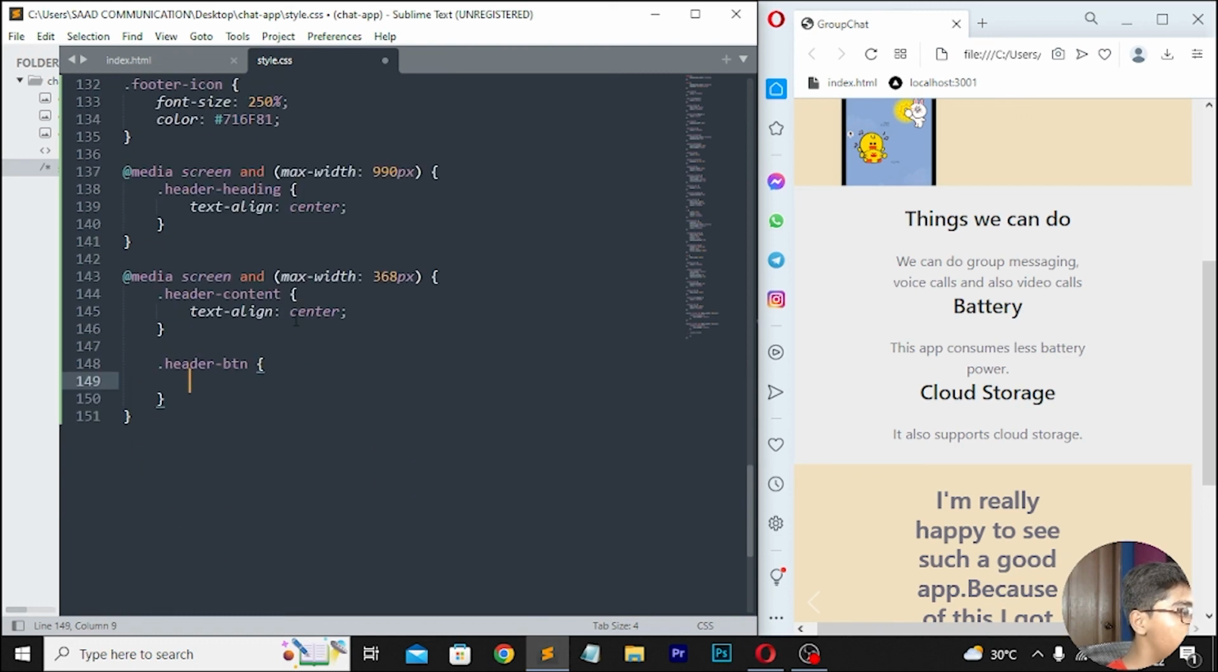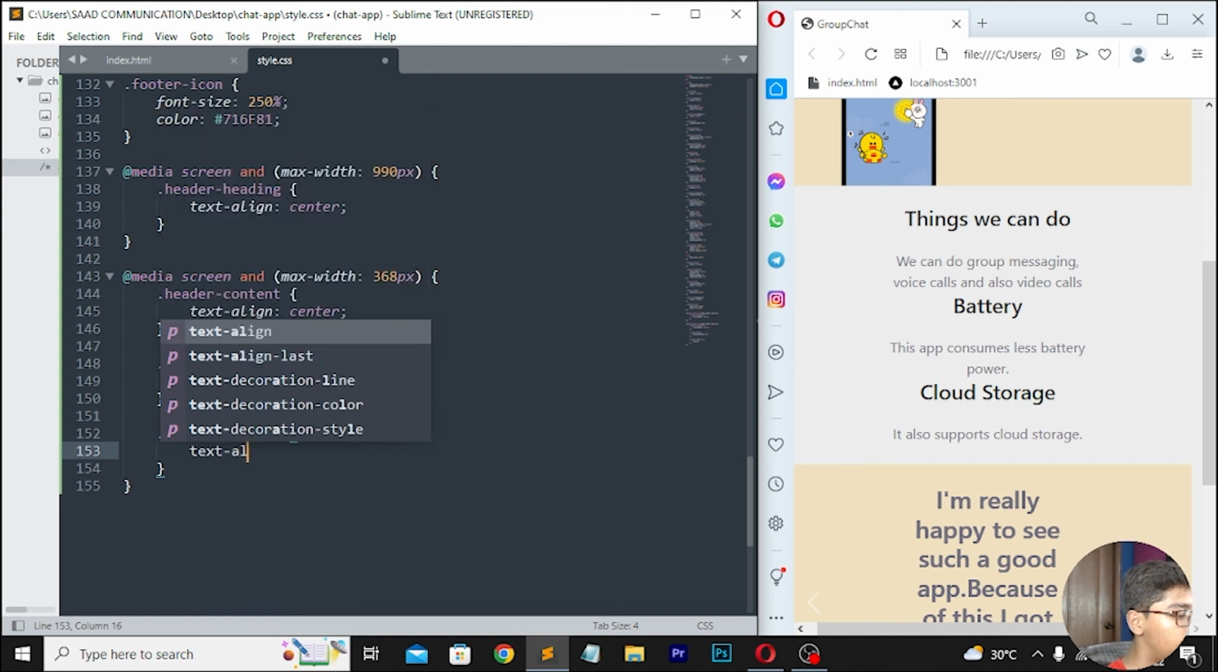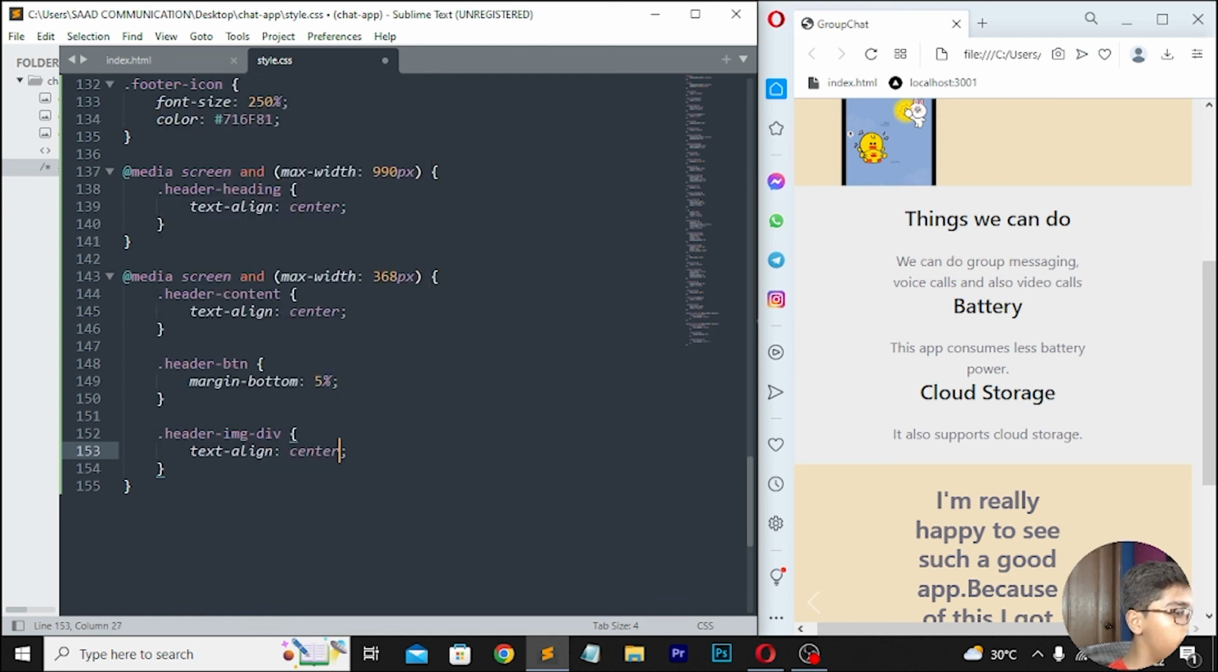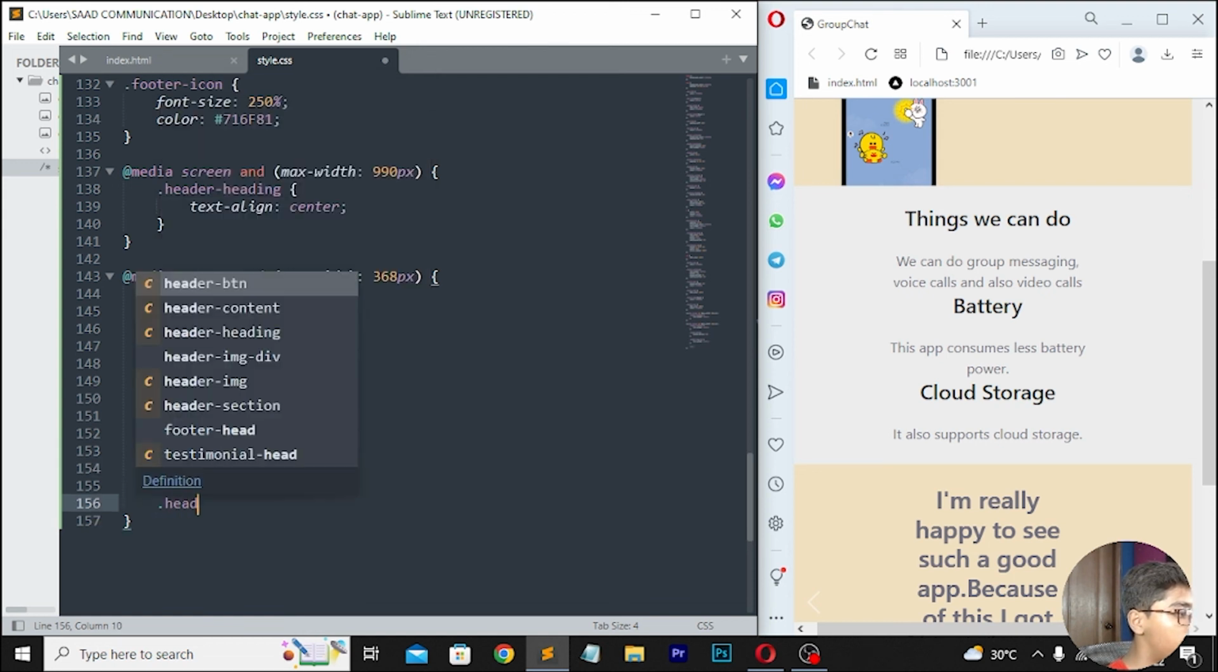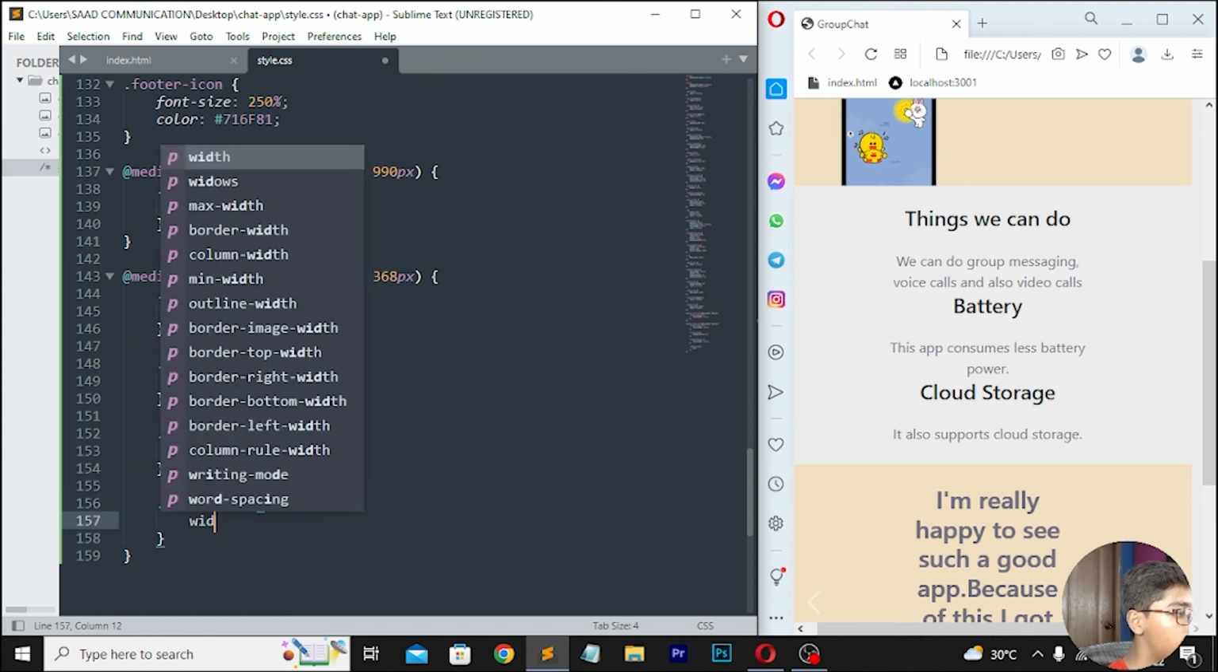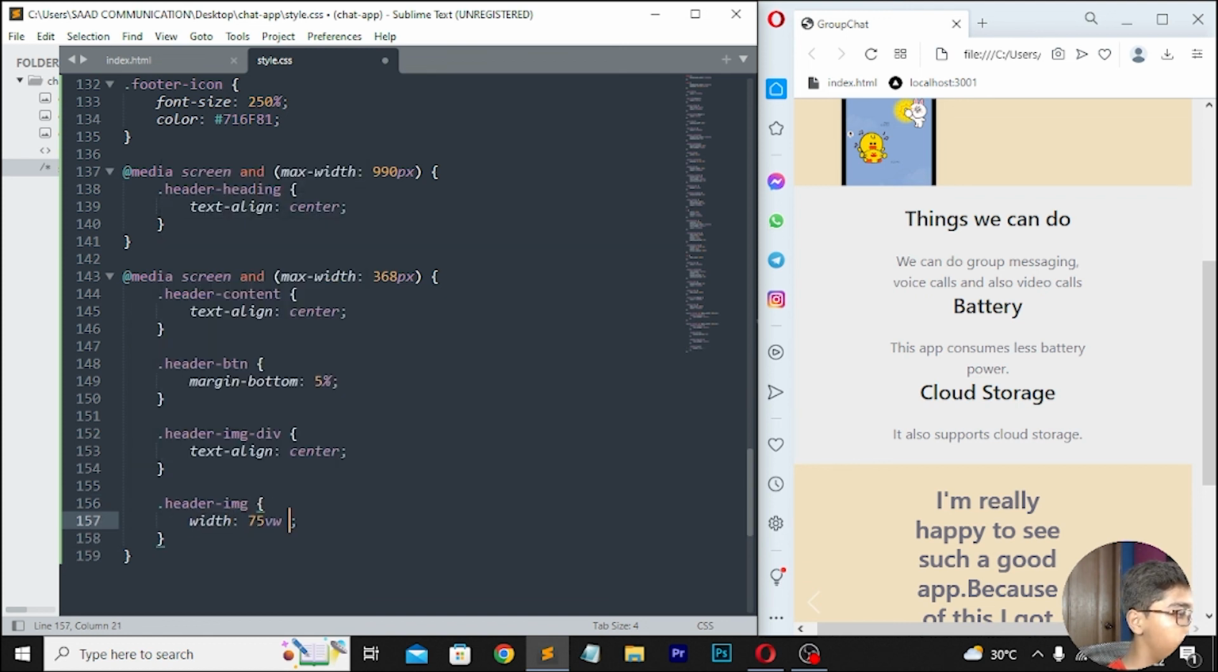Then when you've done that, here I will be writing margin bottom 5%. Move down, right here dot header image dash div. Here I will be writing text align, which should be center. Then move down, right here dot header dash image, then width 75 VW.